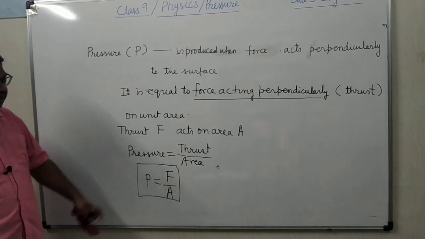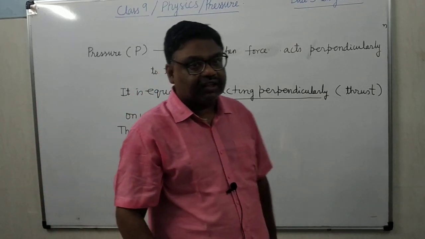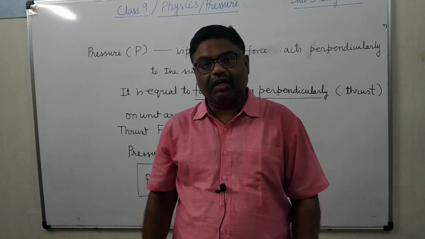In terms of symbols, pressure equals force upon area. In other words, the thrust acting per unit area is known as the pressure.